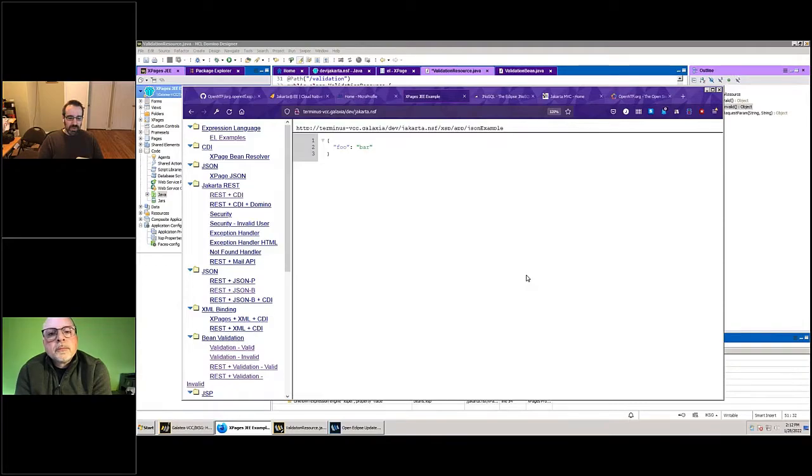One of the main ways that JSON and Jackson in particular differ from what XPages gives you is that they convert to and from Java objects as JSON wholesale. XPages will let you write or read JSON as JSON objects, like maps, but you won't be able to say, here's my custom class, turn that into JSON for me, or read incoming JSON and turn that into a class. You'd have to manually go through and say, I've gotten my JSON as a map, so get this property, set it in this object, and vice versa.